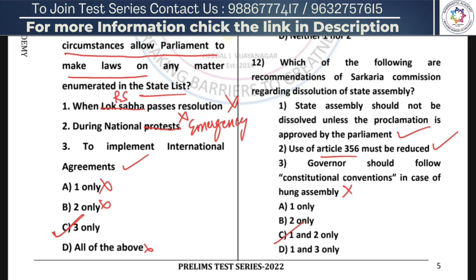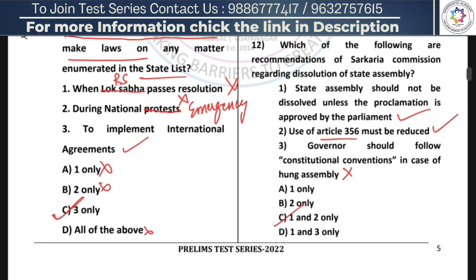And the third important recommendation here is all possibilities of formation of an alternative government must be explored before imposing president's rule in the state. The advice that governor should follow constitutional conventions in case of hung assembly was given by M.M. Punchi Commission, which came later on. This was not a recommendation of Sarkaria Commission.